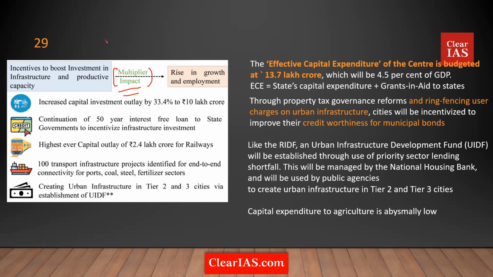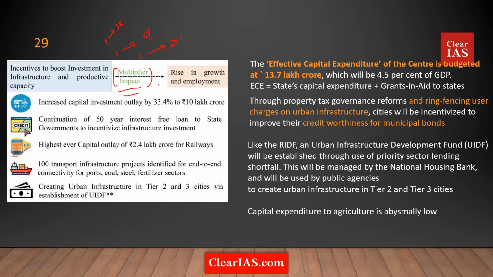So if I spend 1 rupee in agriculture, it might come up as 3 rupees later. If I spend 1 rupee in industry, it might come as 6 rupees later. If I spend 1 rupee in infrastructure, it might come up as 20 rupees later. This is what you call a multiplier effect. And the infrastructure sector has the highest multiplier effect. That exactly is the reason why the government is focusing so much on the infrastructure sector, because it can cause huge scale economic growth and employment generation.